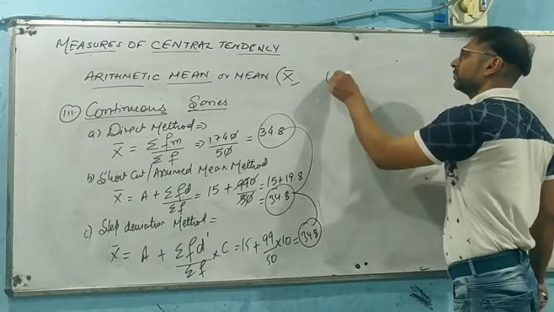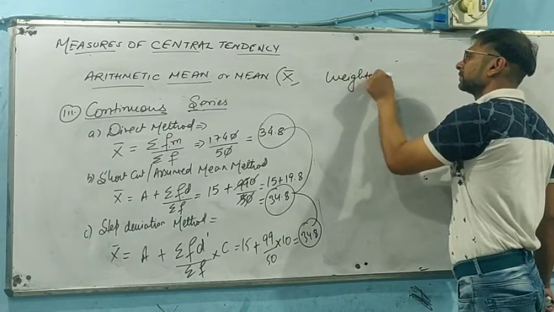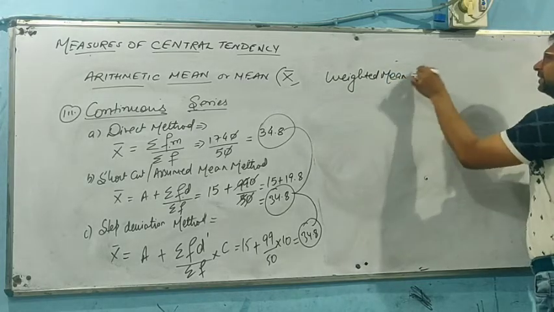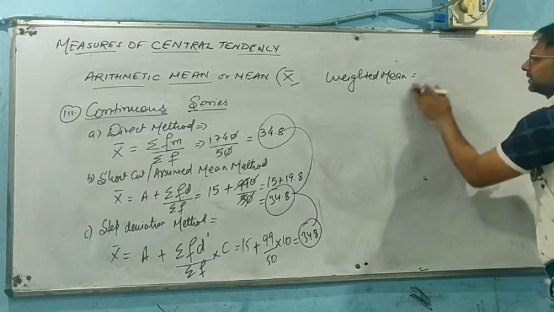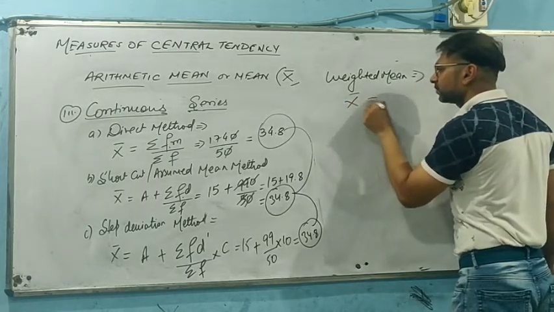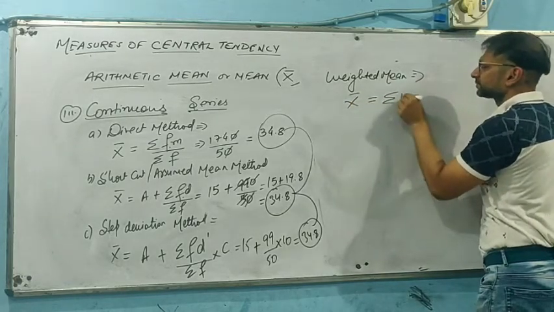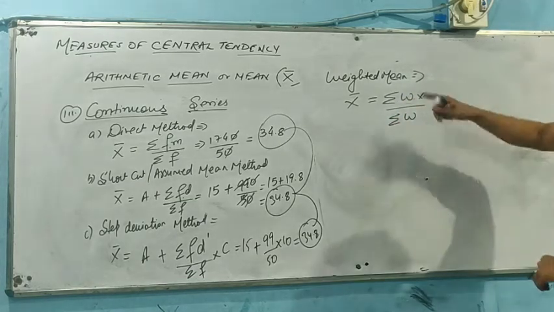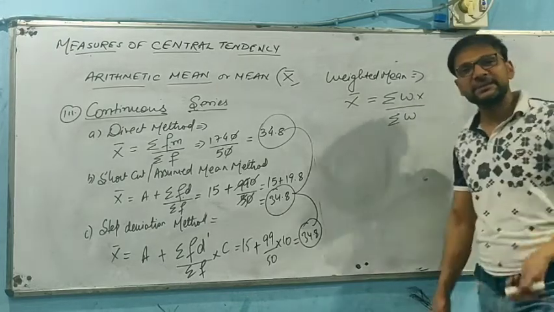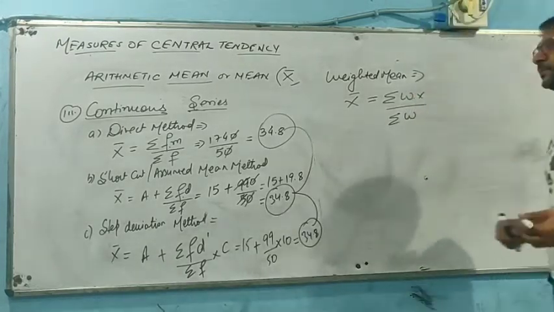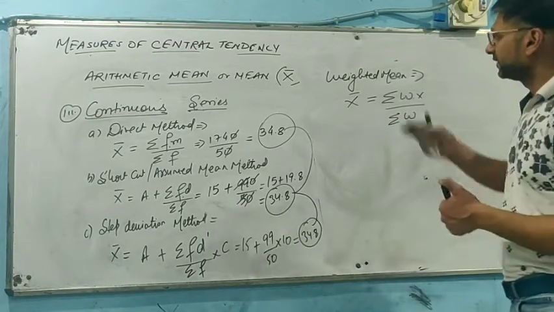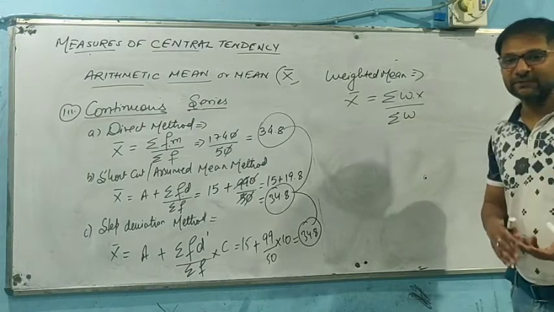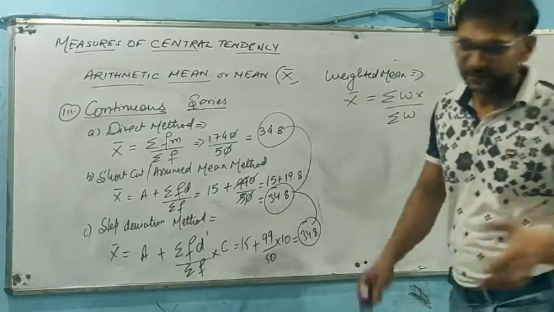That will be, if we are going to find out weighted mean, that will be summation S bar will be equal to summation Ws upon summation W, where W is basically the same as we have seen as frequency. So there is no difference between discrete series or weighted mean. Weighted mean means weights are given along with the value of x. We are just going to multiply with it and we are going to find out the answer of weighted mean.